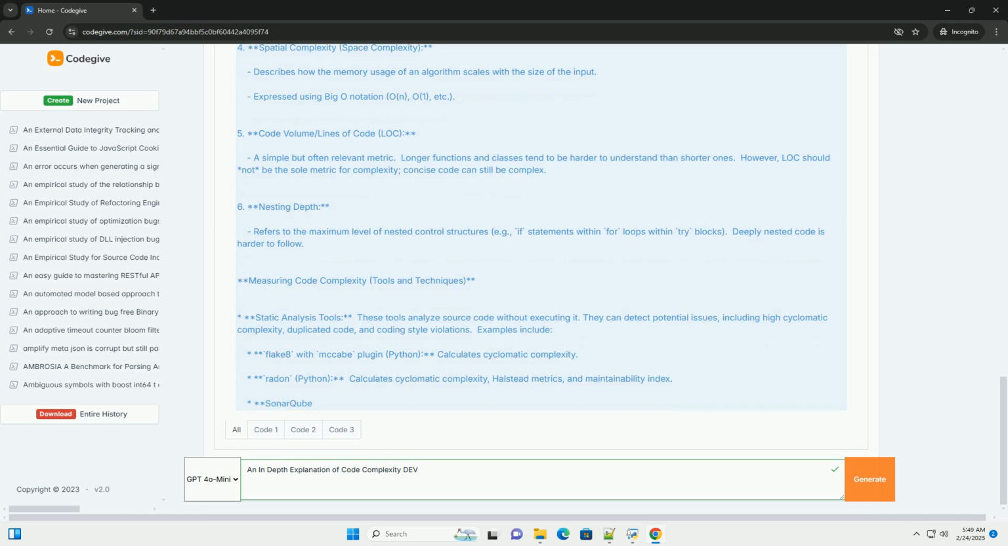SonarQube. A comprehensive platform for code quality and security analysis that includes complexity measurement. PMD, Java, offers a wide range of rules for detecting code smells and complexities in Java code. Checkstyle, Java, focuses on enforcing coding standards, including rules related to complexity. Code reviews. Having other developers review your code can help identify areas of complexity that you might have missed. A fresh perspective can often spot potential problems and suggest simplifications.